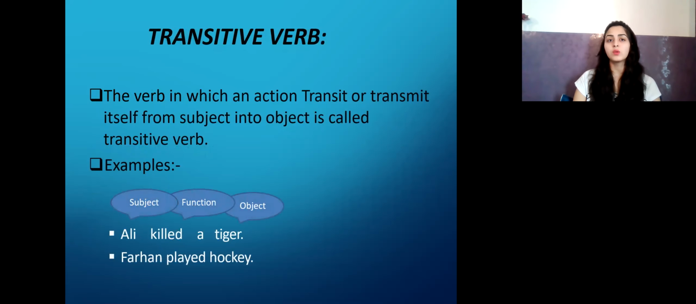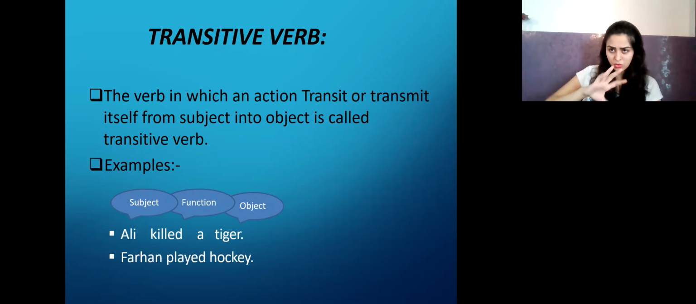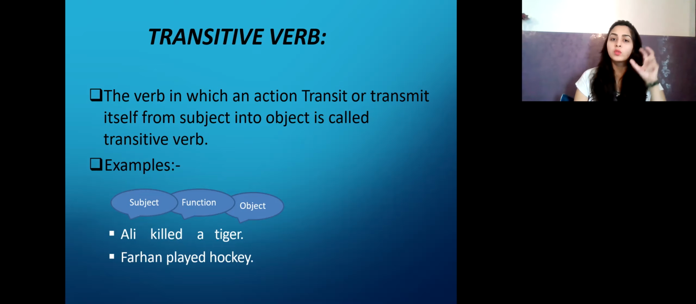Let's see transitive verbs. The verb in which an action transits or transmits itself from subject into object is called transitive. What do you mean by the word transitive? That means to change from one place to another. So it is changing. What is changing in the verb? The subject is the main part, on whom the topic is. So if you pick up an example, Farhan played hockey, who's playing it? Who's the main subject in the sentence?